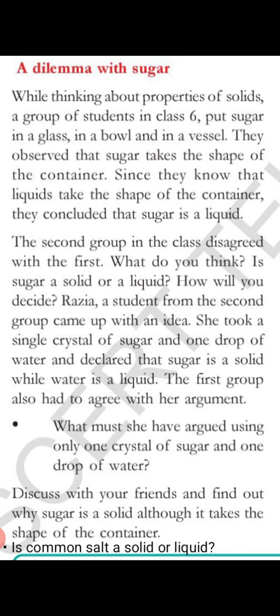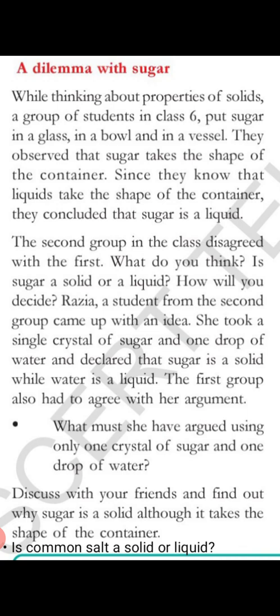Okay. Then the second group disagreed with the first. What do you think? Is sugar a solid or a liquid? How will you decide? One group is saying it's a liquid, one group is saying it's a solid. So Razia, a student from the second group, came up with an idea. She took a single crystal of sugar and one drop of water and declared that sugar is a solid, while water is a liquid. The first group also had to agree with her argument.